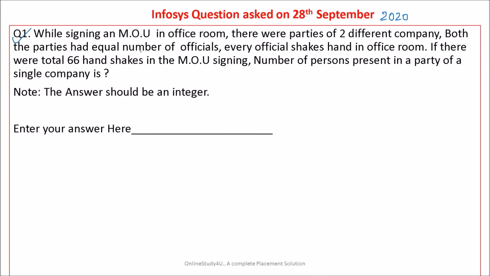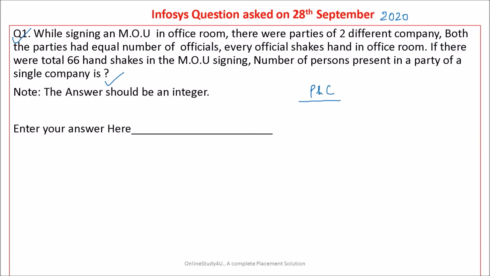While signing a memorandum of understanding in an office room, there were parties of two different companies. Both the parties had an equal number of officials. Every official shakes hands in the office room. If there were a total of 66 handshakes in the MOU signing, the number of persons present in a party of a single company is? So friends, this is a permutation and combination question.